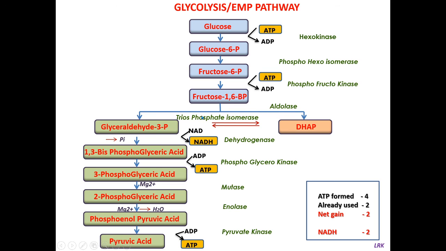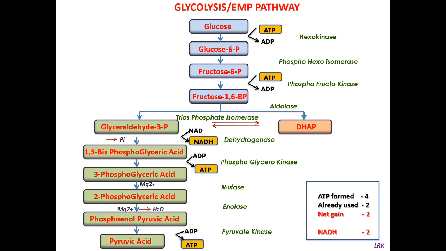And this splitting reaction or cleavage reaction takes place in the presence of the enzyme called aldolase. This is a 6-carbon compound. It cleaves into two 3-carbon compounds. One is glyceraldehyde 3-phosphate and the other one is dihydroxyacetone phosphate, and this reaction takes place in the presence of the enzyme called aldolase.